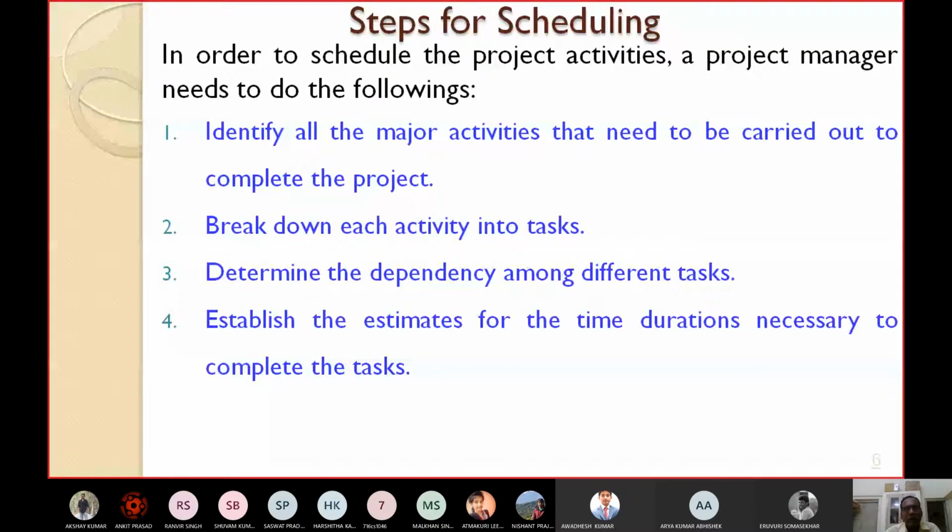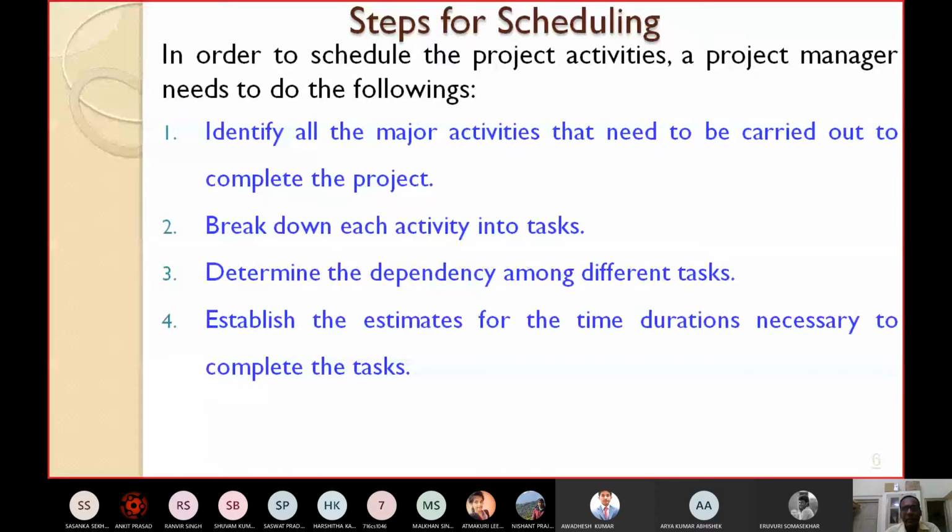After breaking down each activity into tasks, you have to determine the dependency among different tasks. What tasks are interdependent? Like, task B can be started only after A is finished. Task C can be started only after task B is finished, like this. See, in a student information system, students can attend the classes only when the registration activity is over. So if you can successfully finish the registration activity, then the classes can be started. So determine the dependency among different tasks.